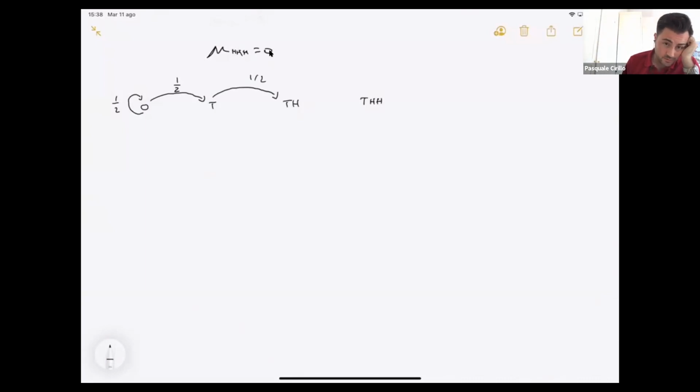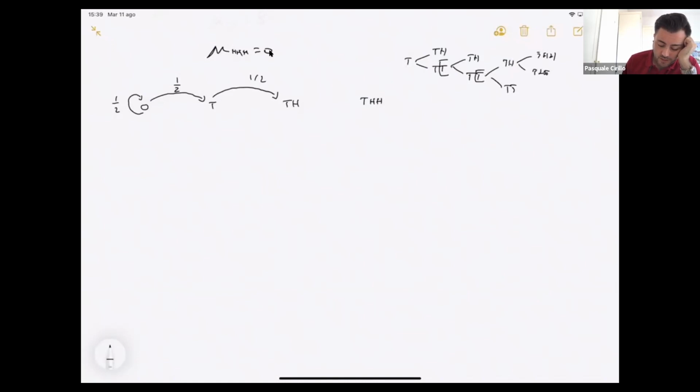But there is also another interesting situation: I'm in T, and instead of TH, I get TT. But if I get TT, then what happens? This T can later be the T of TH or of another TT. And then also here, I will have TH and TT. And maybe this will be THH or THT. And then I have to start again. Okay, so I have all these possibilities.